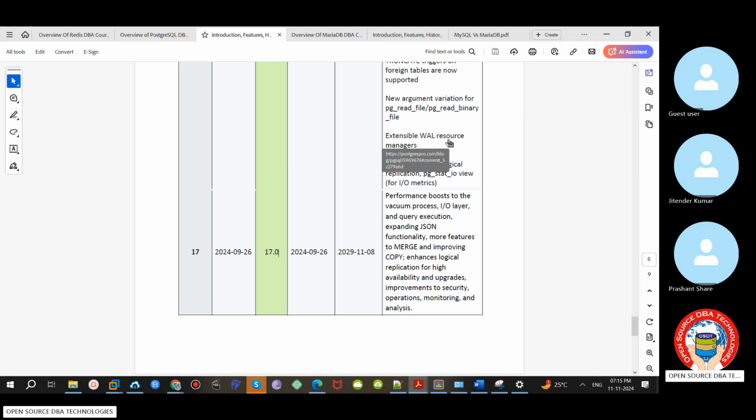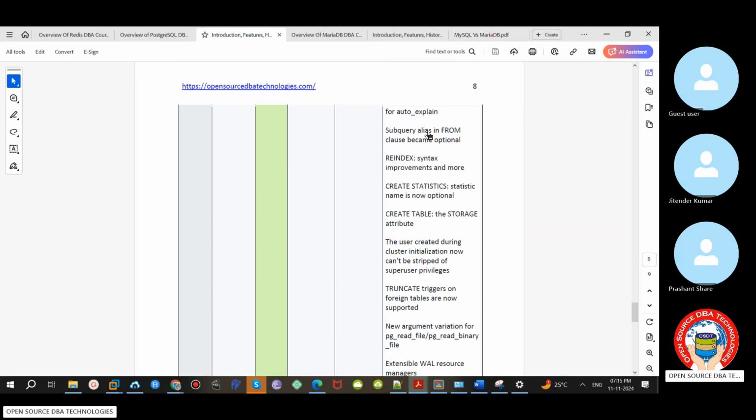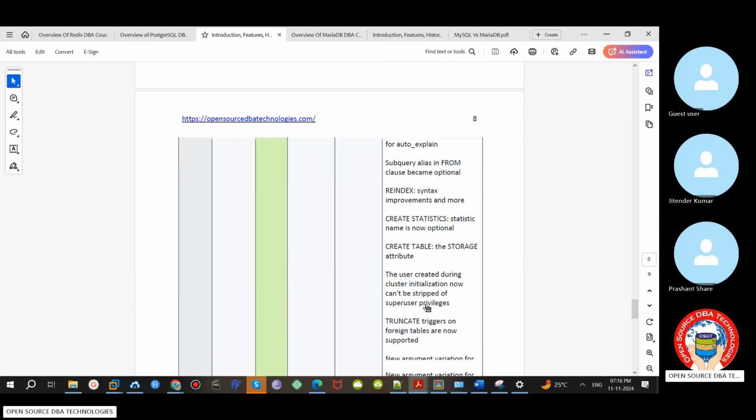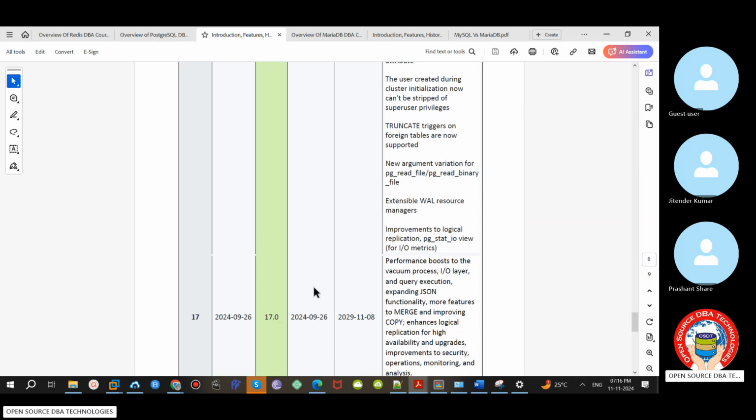But I don't see any major features on the DBA side, apart from performance. There are improvements in logical replication, high availability, upgrades, and security. Monitoring metrics wise, they introduced a lot of things, like pg_read_file, pg_read_binary_file, and truncate trigger. From a database point of view, I don't see major features. I expected active-active multi-source replication concepts, but I don't see any major features introduced in 17 apart from these. You can go through this PDF.